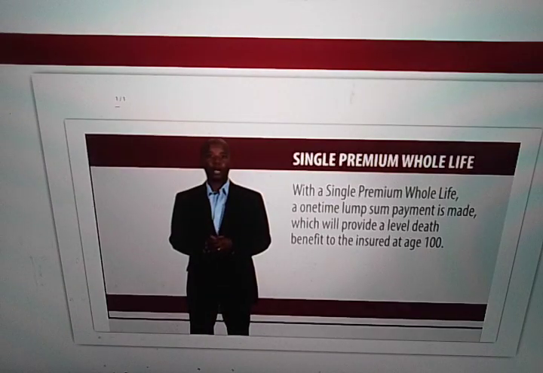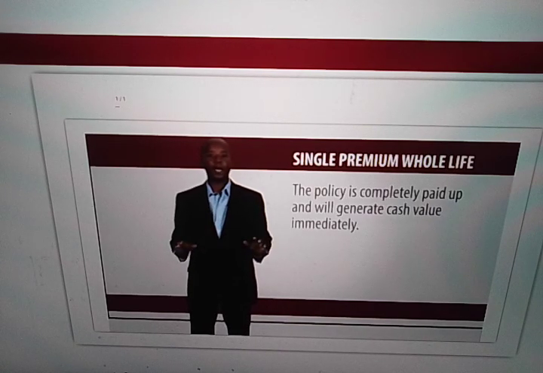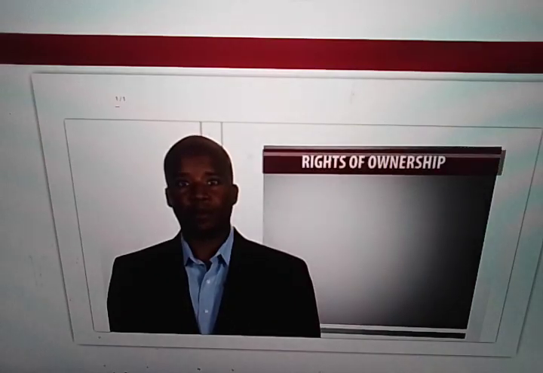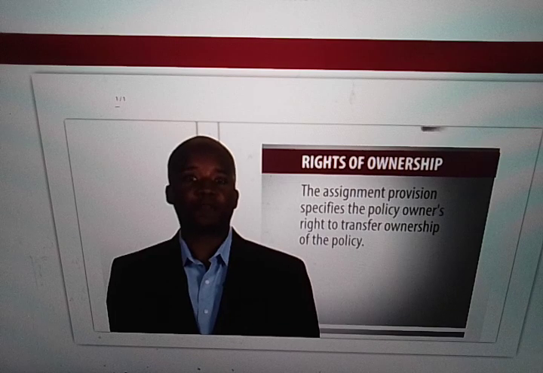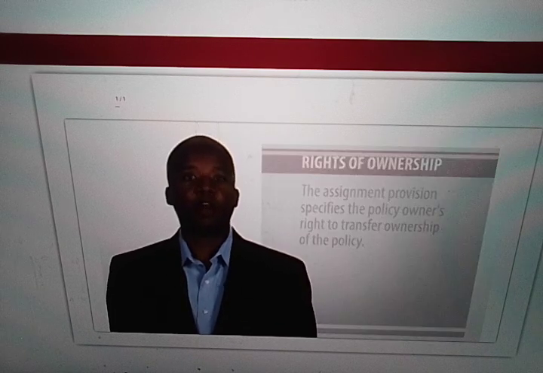Single premium whole life. With a single premium whole life, a one-time lump sum payment is made, which will provide a level death benefit to the insured at age 100. The policy is completely paid up and will generate cash value immediately. Rights of ownership. The assignment provision specifies the policy owner's right to transfer ownership of the policy. There are two types of policy assignments.